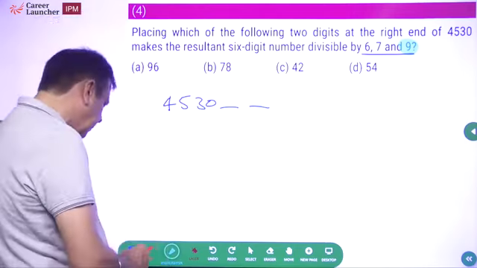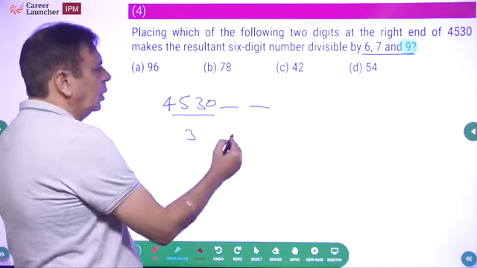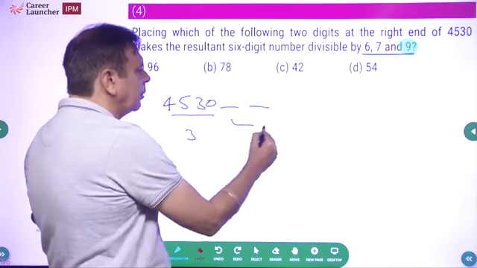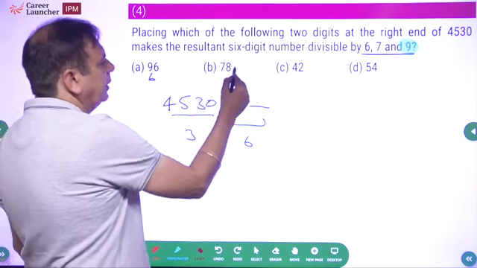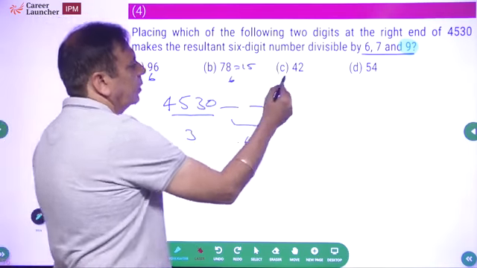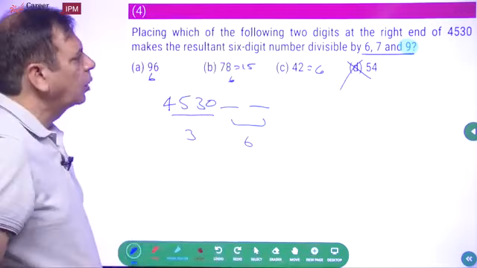Why? Because multiple of 9 means the digit sum has to be 9. So what's the digit sum out here? 4 plus 5, 9 plus 3, 12. 12 means 3. So if this has to be a multiple of 9, the digit sum of these two should be 6. 8, 7, 15. Digit sum of 6. 4 plus 2, 6. 5 plus 4, 9. This is wrong. एक choice गई, कोई बहुत फायदा नहीं हुआ.